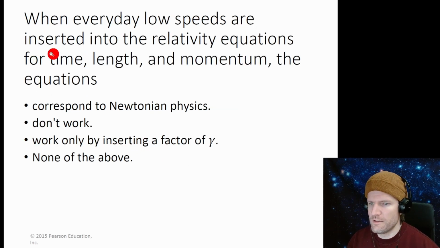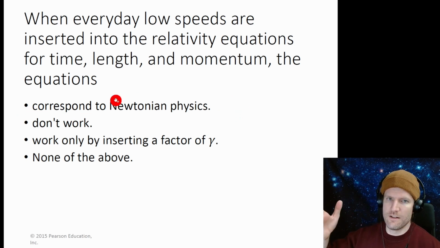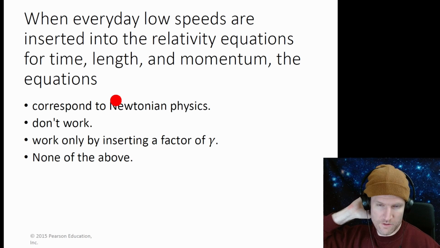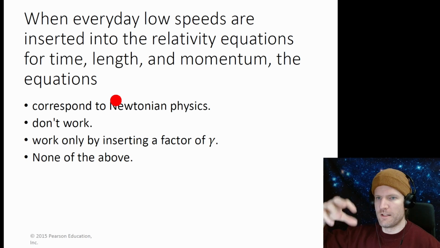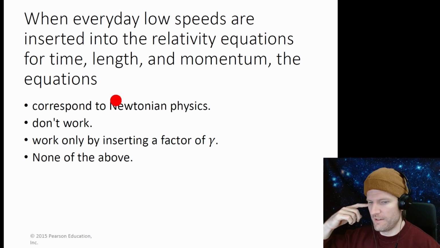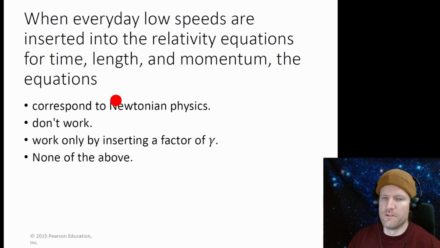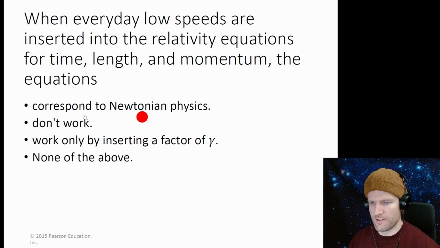When everyday low speeds are inserted into the relativity equations for time, length, and momentum, the equations correspond to Newtonian physics. That is good. That's true. Don't work? That's not true. Work only by inserting a factor of gamma? That's not true. None of the above? It's got to be Newtonian physics. Einstein's theories of special and general relativity predict beyond Newtonian physics, which means they must make the predictions of Newtonian physics at low speeds and high-speed physics near the speed of light. So when everyday speeds are used with Einstein's ideas, it corresponds to Newtonian physics.